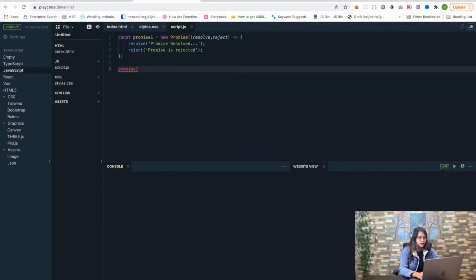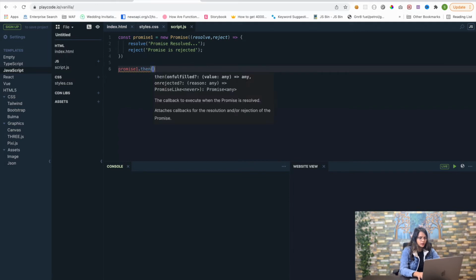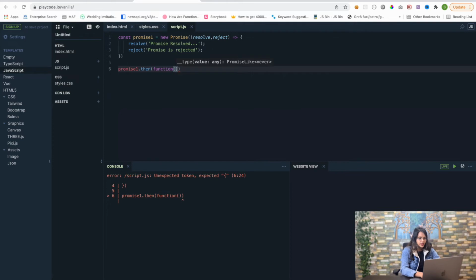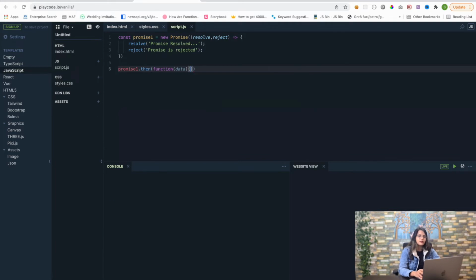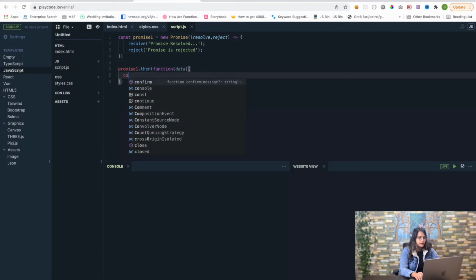Now promise1.then. Now then again has a callback function which has the response that is received from the resolve. Function data. See, somewhere I write the ES6 and somewhere I write this function. Don't mind it, you can write in whatever way you want. And I'm going to do console.log data.